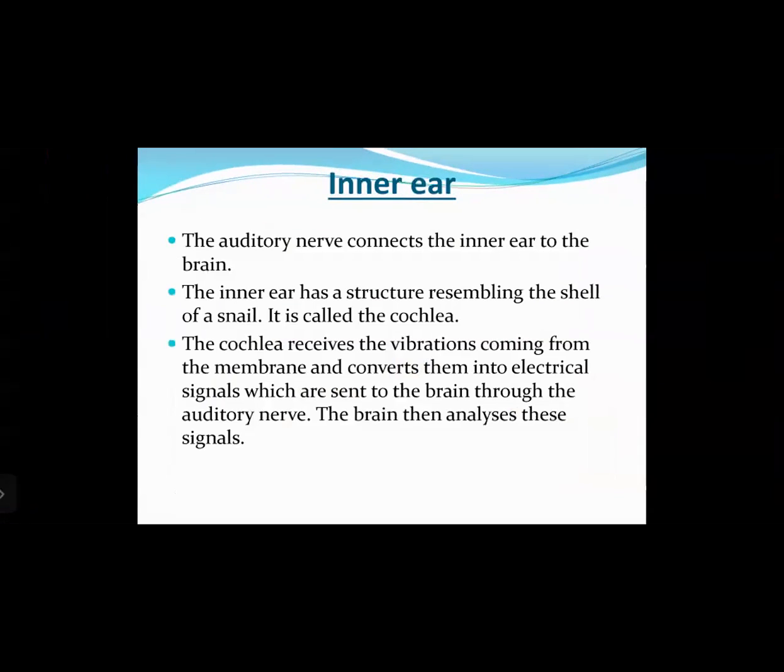Let us see. The auditory nerve connects the inner ear to the brain. The inner ear has a structure resembling the shell of a snail, and it is called a cochlea. The cochlea receives the vibration coming from the membrane, which is the eardrum, and converts them into electrical signals, which are sent to the brain through the auditory nerve. The brain then analyzes these signals as sound, and thus we can perceive and hear the sound. Got it? That is how the ear works.